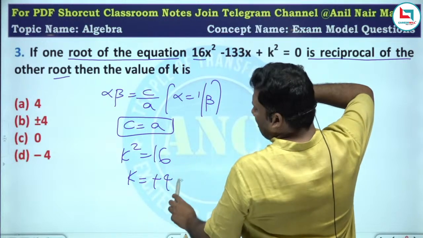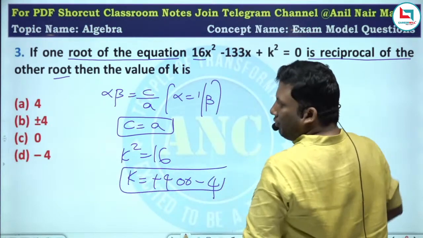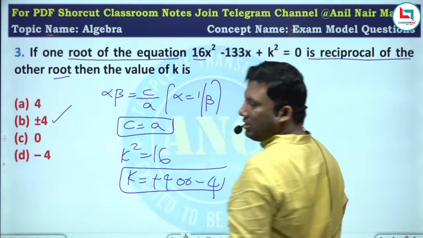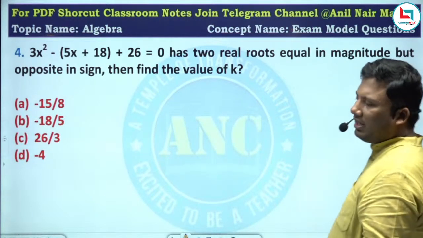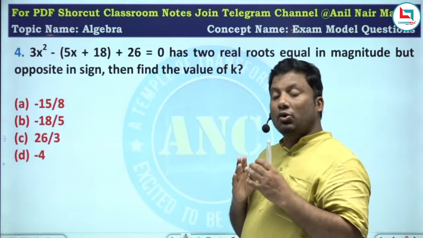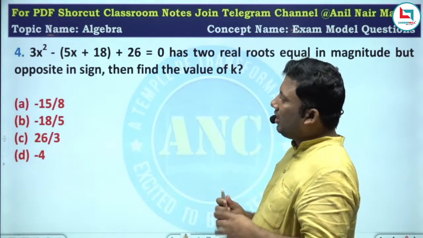K is plus 4 or minus 4. Answer is plus or minus 4. Very easy question, a direct definition based question. If the roots are reciprocal to each other, c equivalent to a.